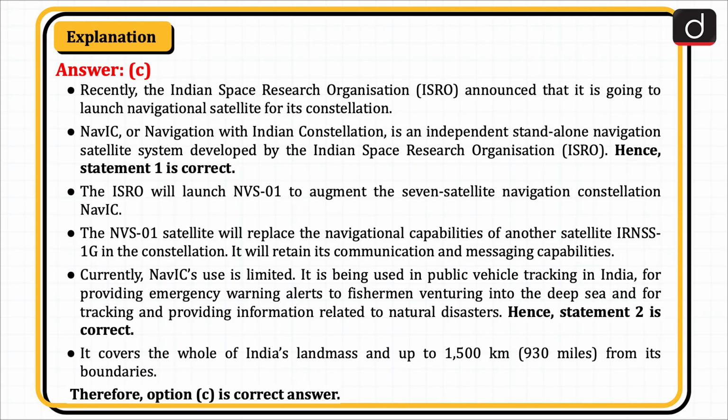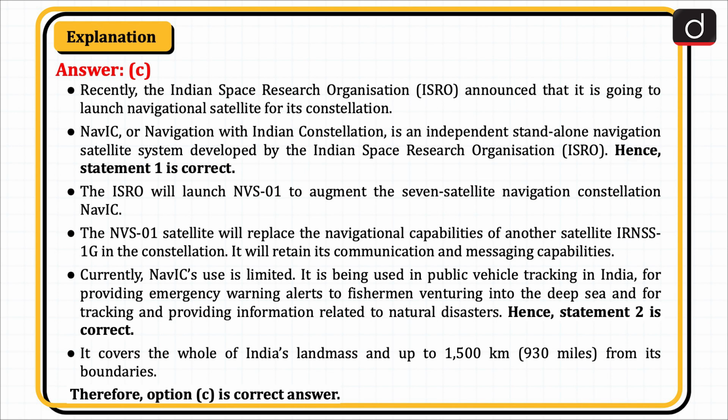Recently, the ISRO, that is Indian Space Research Organization, announced that it is going to launch a navigational satellite for its constellation. NavIC, or Navigation with Indian Constellation, is an independent standalone navigation satellite system developed by the ISRO. Hence, statement 1 is correct. The ISRO will launch NVS-01 to augment the 7 satellite navigation constellation NavIC. The NVS-01 satellite will replace the navigational capabilities of another satellite, IRNSS-1G, in the constellation. It will retain its communication and messaging capabilities.